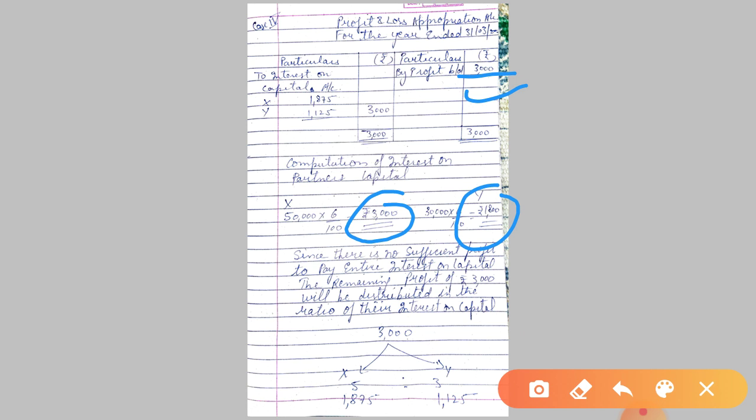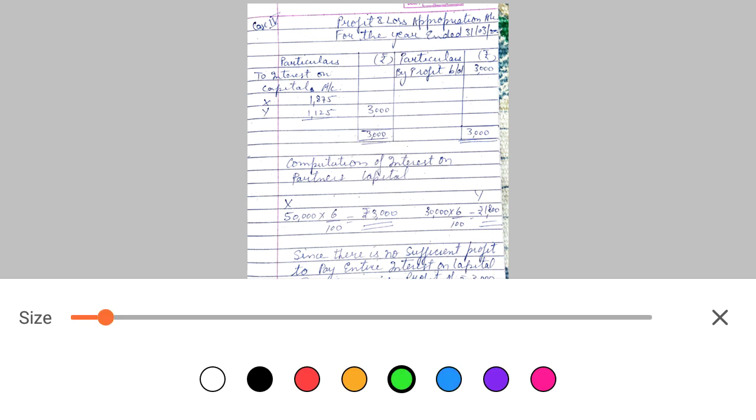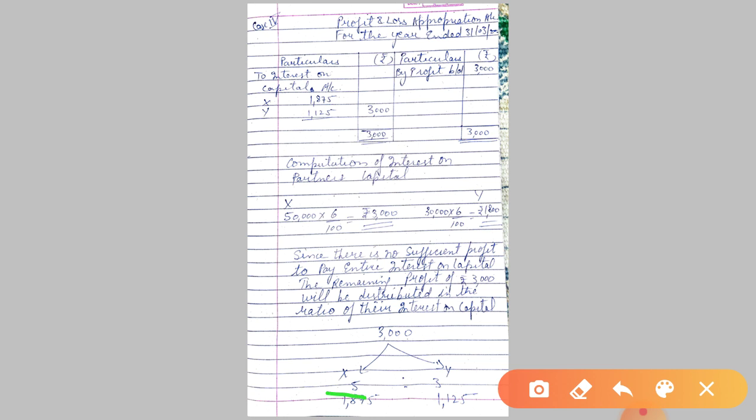What we will do, we will divide this 3,000 and pay to X and Y in the ratio of their interest on partners' capital. So the ratio is 3,000 to 1,800. When we bring it to the minimal, it will be 5:3. Okay, 5:3. I hope this is clear to you. 5:3 it will be divided, because we can pay up to the amount of profit.